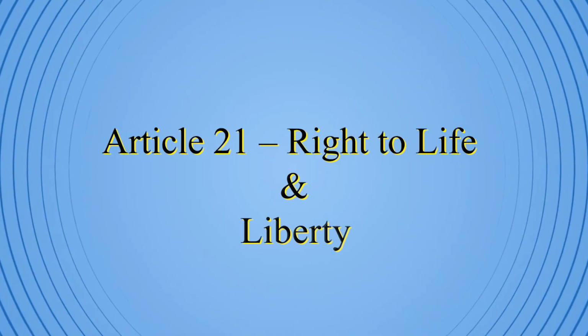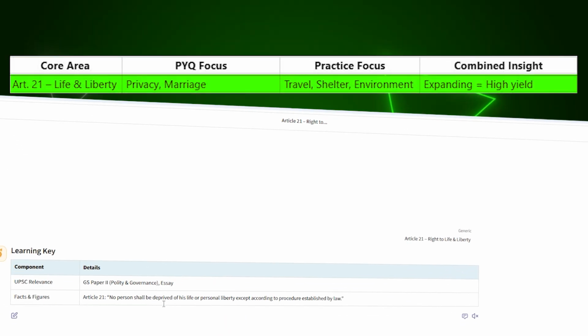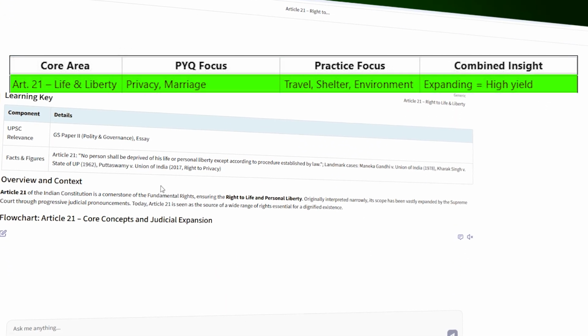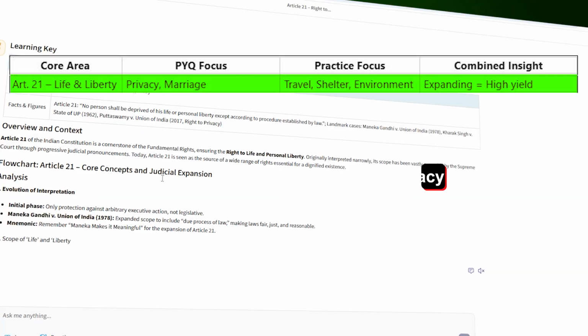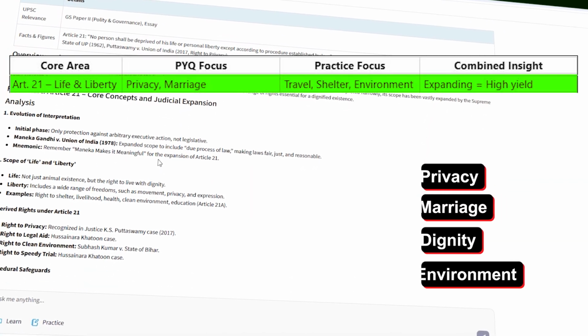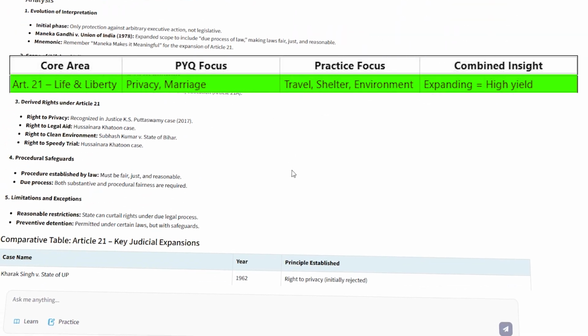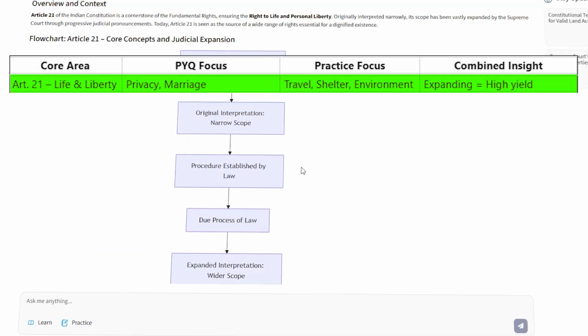Next is Article 21, right to life and liberty. This right keeps expanding. UPSC has asked about privacy, marriage, dignity, environment. The tip here is to track the Supreme Court cases. Questions test the scope, not just the text.